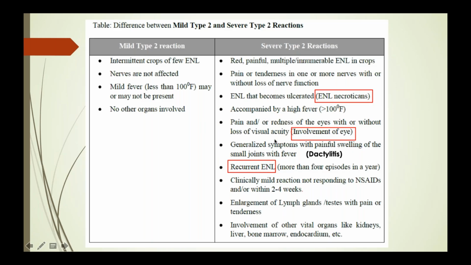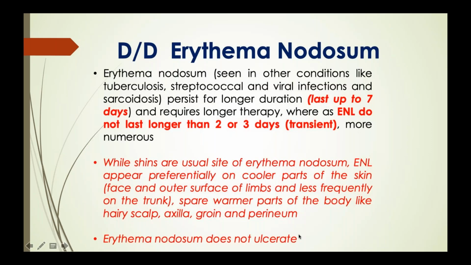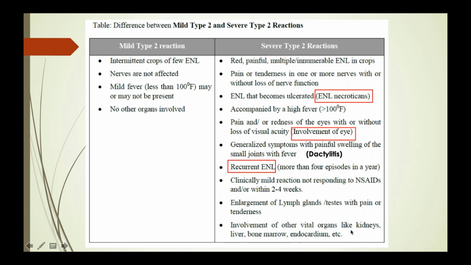Then there may be enlargement of the lymph glands or testes. There may be tenderness, and involvement of other vital organs like kidneys, liver, bone marrow and endocardium may be there. ठीक है, ये सारा severe type 2 reaction में होगा.